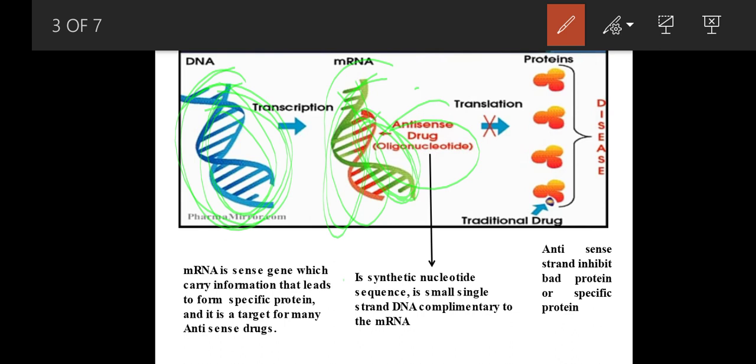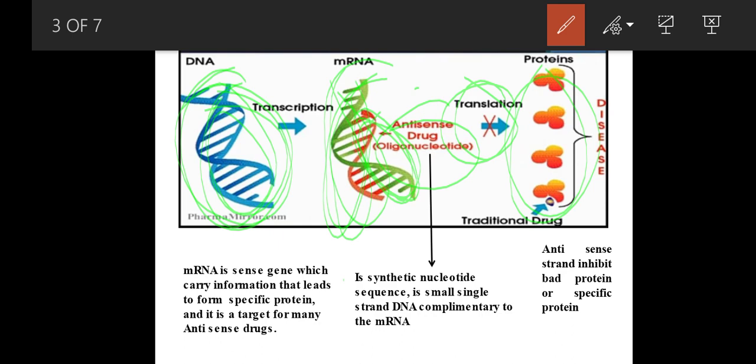When it binds, the function of the mRNA will be stopped. What is the function? That is translation. The translation will be inhibited and the protein formation will be stopped. If it is a bad protein, the disease will be mitigated. So we can treat the disease in this manner.